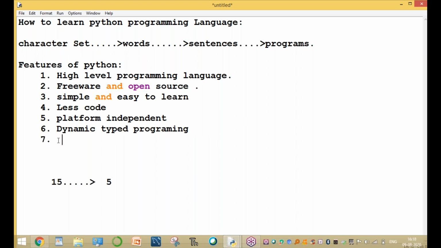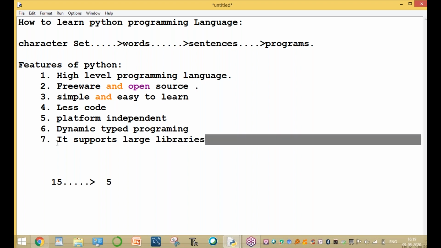It also supports a large volume of modules and libraries. This is a simple introduction.